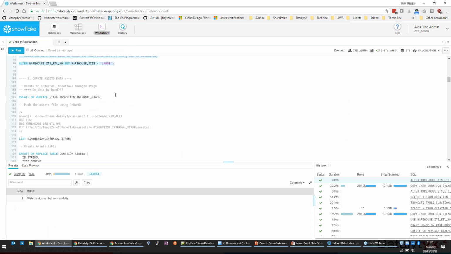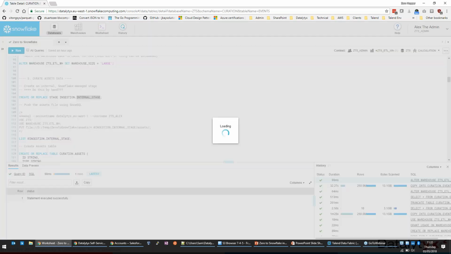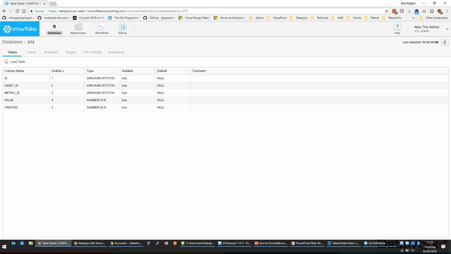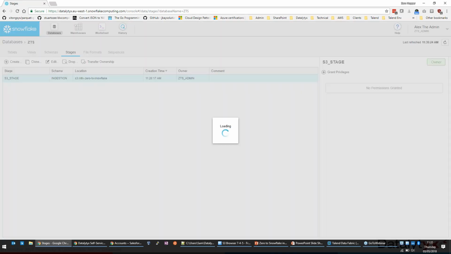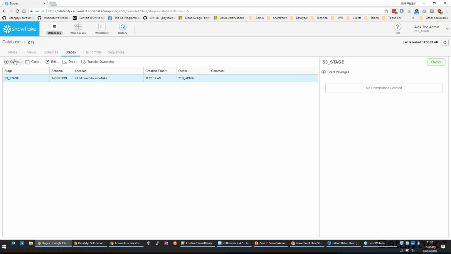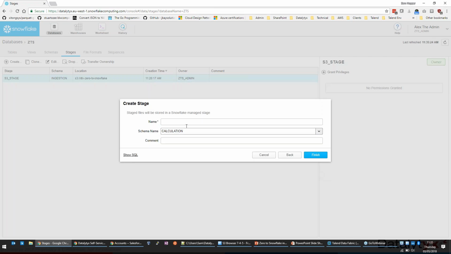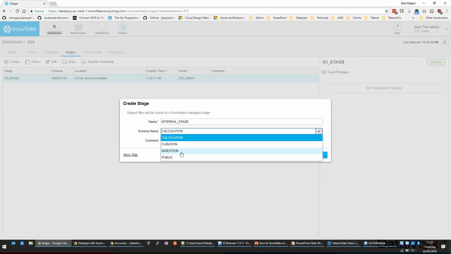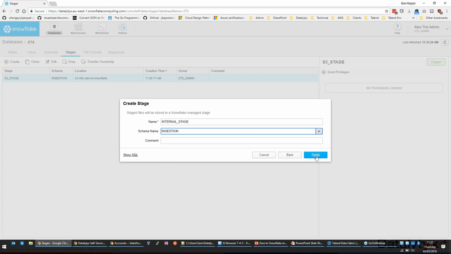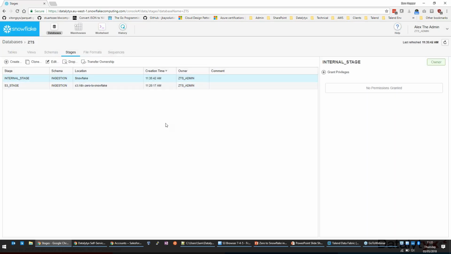So we've got a file saved locally. The first thing to do is create a stage for it. Let's do that through the UI because we've not done too much of that. Go back to stages. Okay, so there's our S3 stage. It's pointing out to our external S3 bucket. Let's now create a Snowflake managed stage as opposed to an S3 or Azure external stage. Give it a name, and it's going to sit in the ingestion schema. Okay, and hit finish on that. There we go. Easy as that. We've got a stage now that's available.